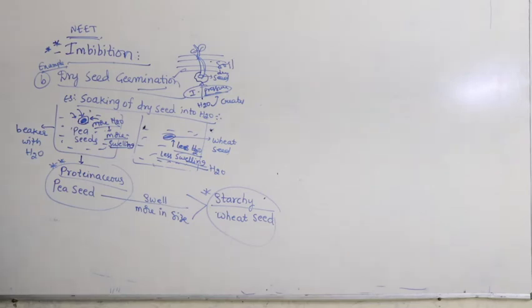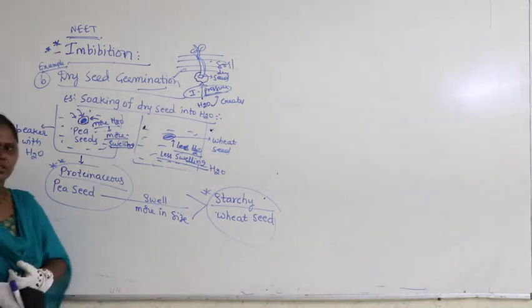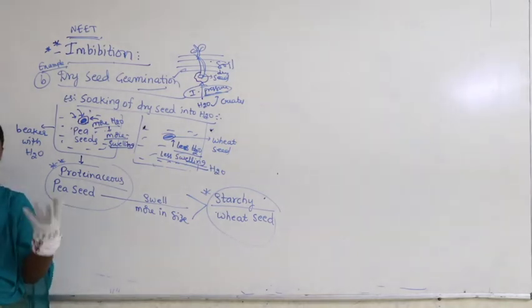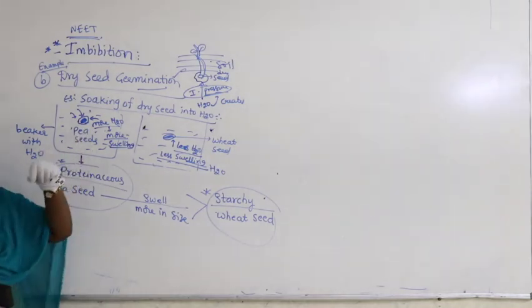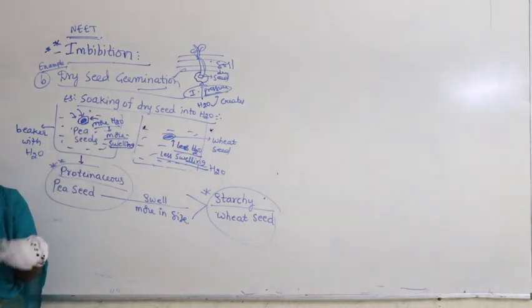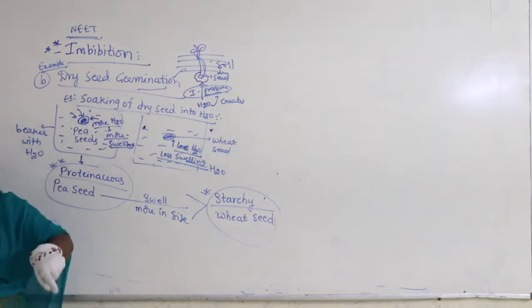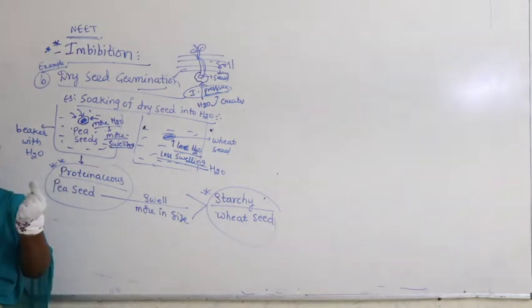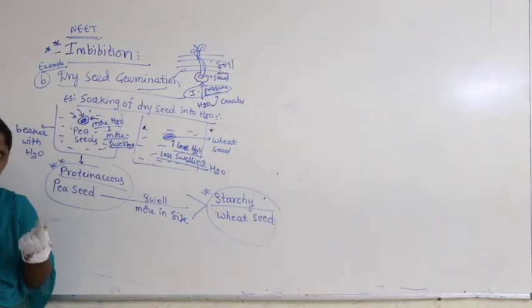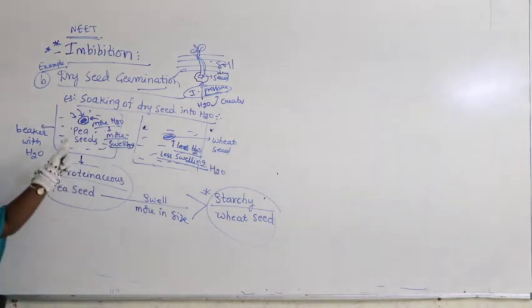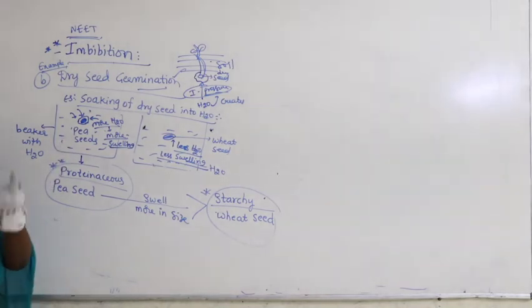Okay, so if you look at here, it's a very common observation. It might be very clearly known that your mother, in Varalakshmi Vratham, I think you guys commonly see that they soak pea seeds in water one day before, right? At the time of Varalakshmi Vratham, they give the chana, exactly like chana. How do you soak it in water? By next day you will see the chana become very swollen, right? Just as chana increases more in size, similarly pea seed also you can see increases more in size.